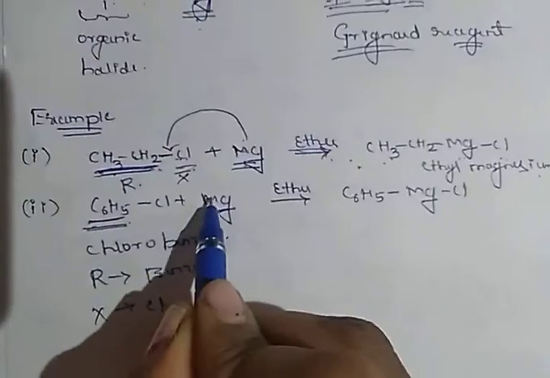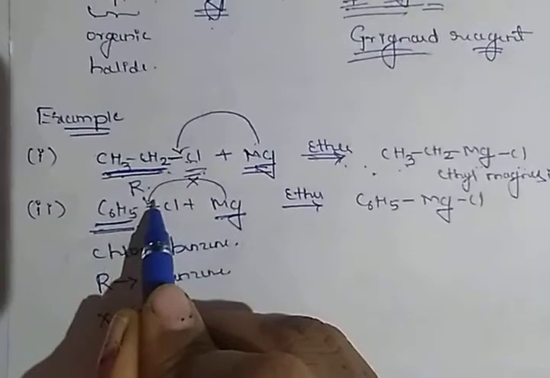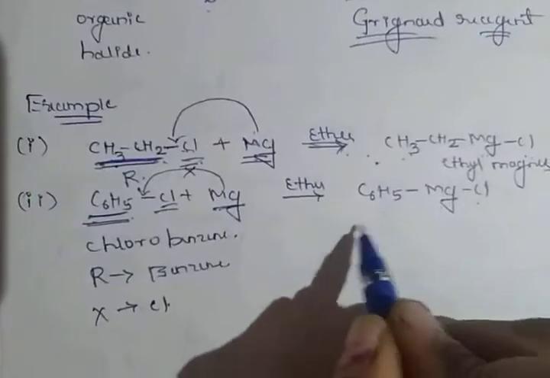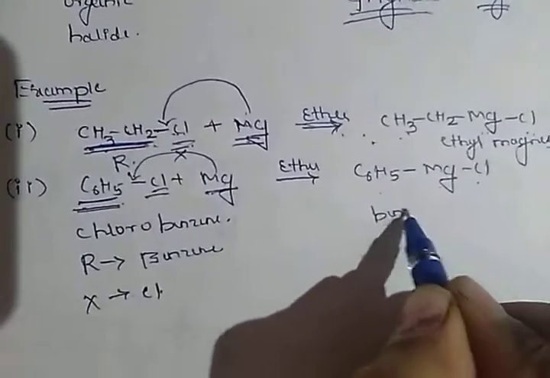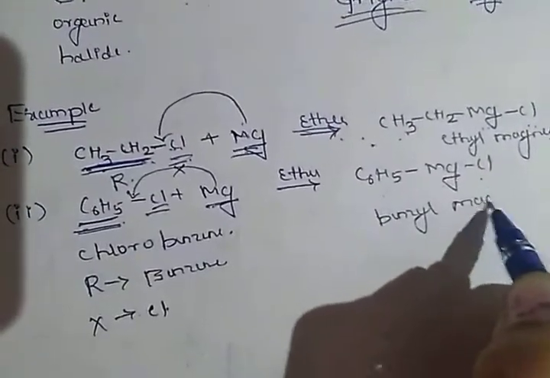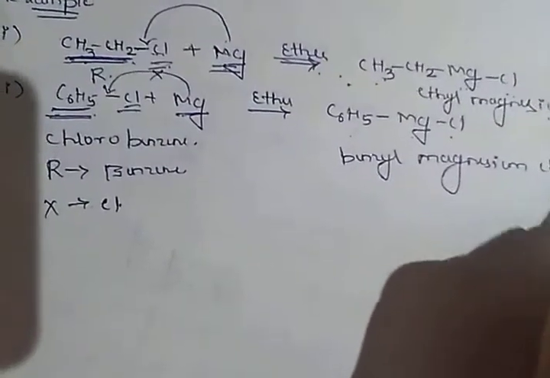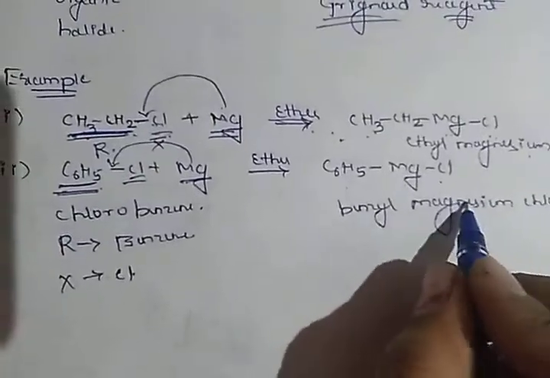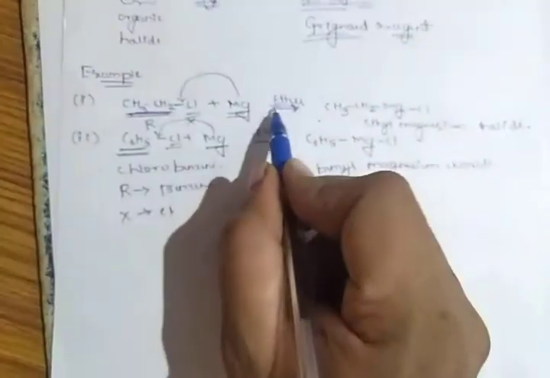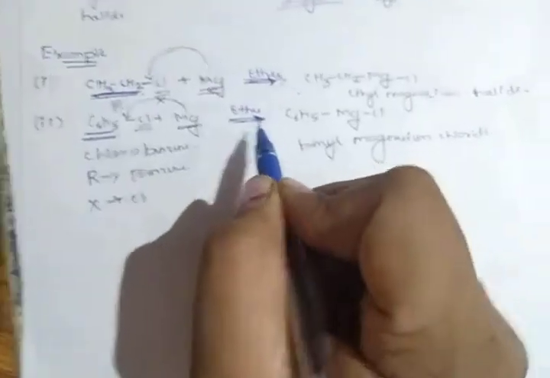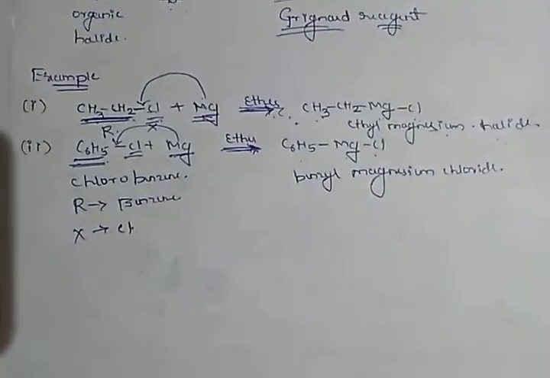This magnesium is introduced between the benzene ring and chlorine. We obtain benzyl magnesium chloride as a Grignard reagent. This reaction takes place in presence of ether as a solvent. Got it?